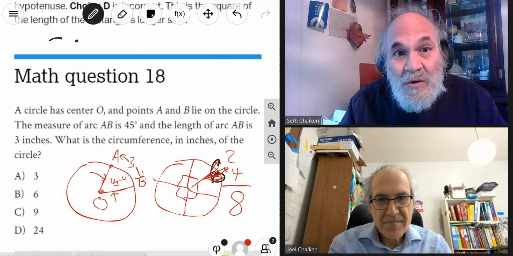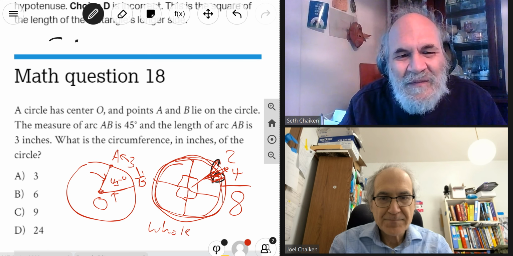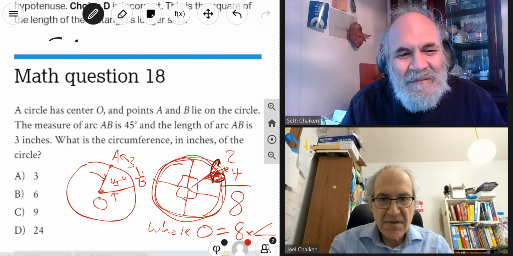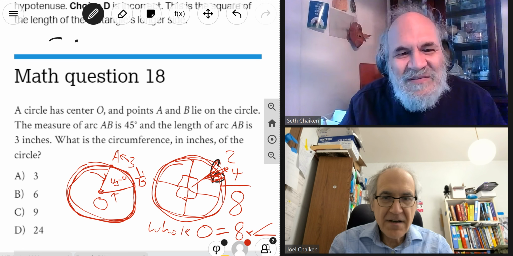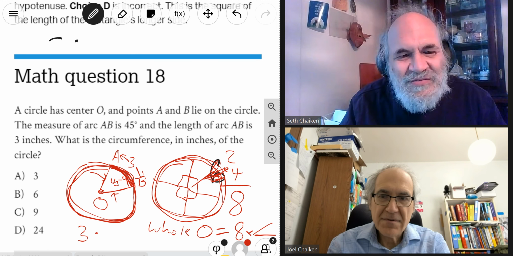So the whole circle equals 8 times the 45-degree angle. And therefore, the whole circumference is 8 times the arc length subsumed by the 45 degrees, which is 3. So the answer is 3 times 8, which is 24.